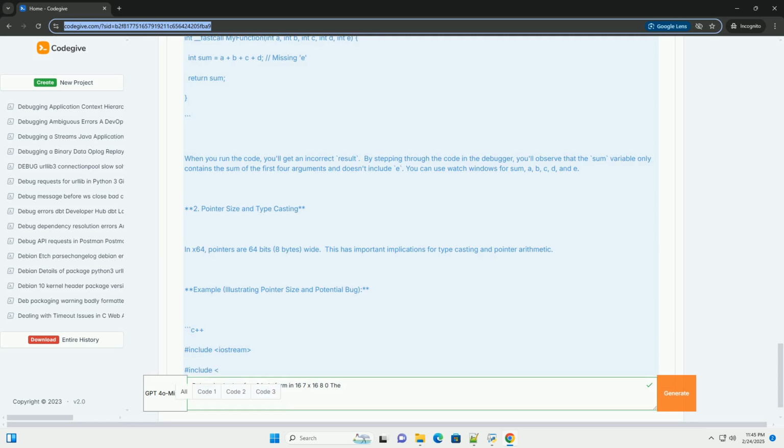8. Error handling. In x64, exception handling is typically done using SEH, structured exception handling, on Windows. It's important to ensure that your code handles exceptions gracefully to prevent crashes and provide meaningful error messages. Example illustrating exception handling.